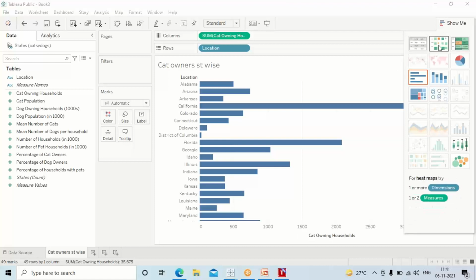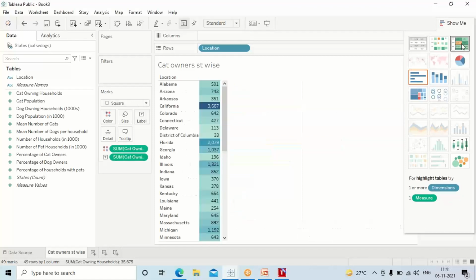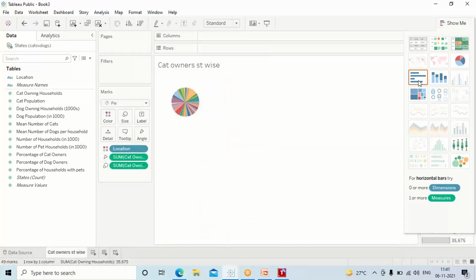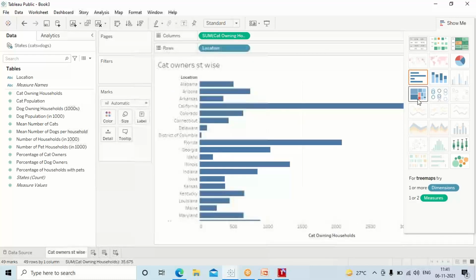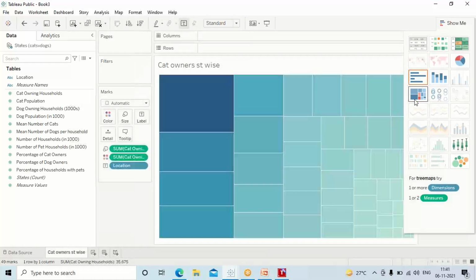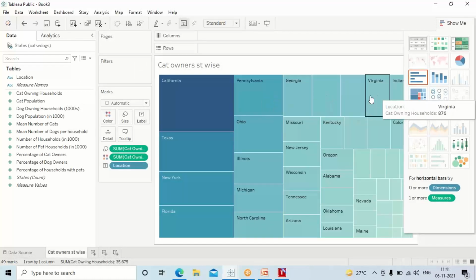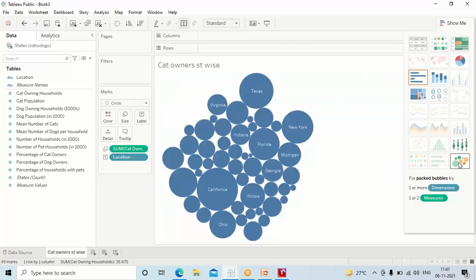If you look at it, all of these are variations in which you can show the data. See, you can put the data like this. You can put the data like this. You can put the data like this. You can also put the data like this, like boxes. This is called a bubble, a new version. You can even put the data like this as well.